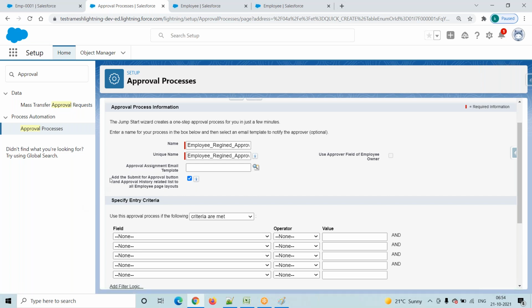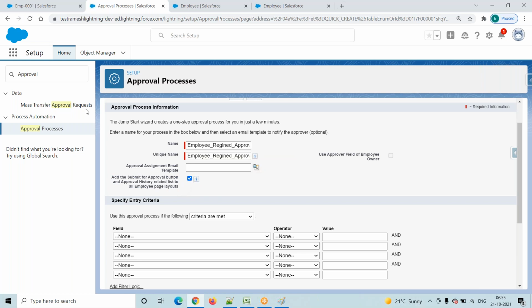Now coming here: add the submit for approval button and approval history related list to all employee page layouts. Once again, add the submit for approval button. It means the system will create one button. That button name is nothing but submit for approval, and that button we will add under the approval history related list. Just remember, I will show in the front end. I am going to check this particular checkbox.